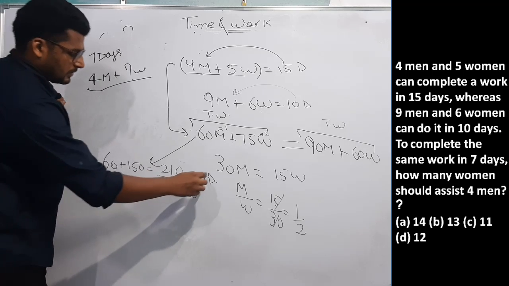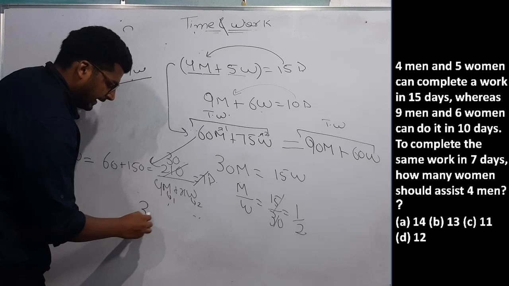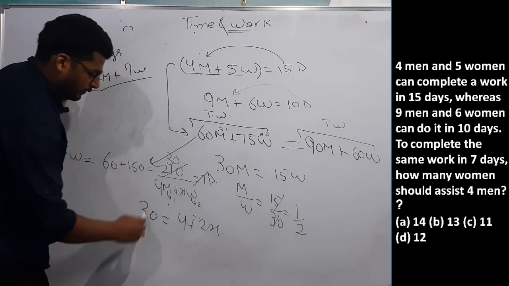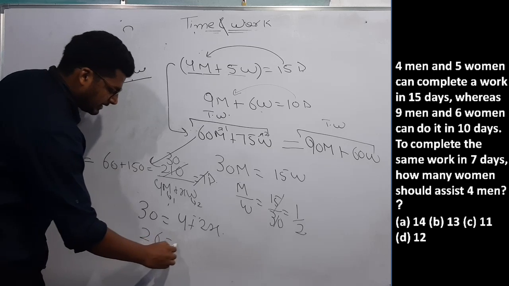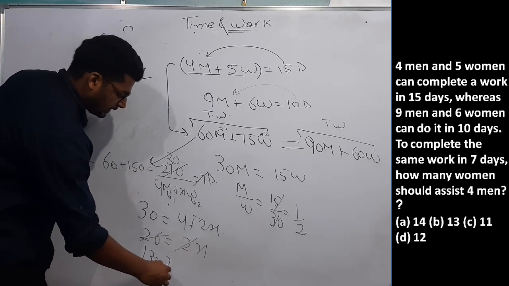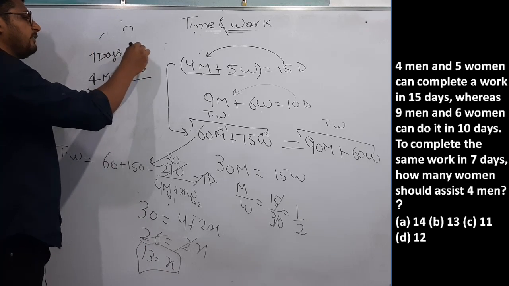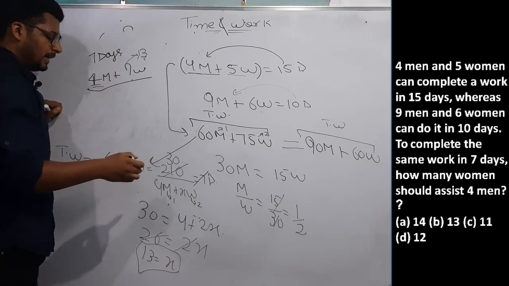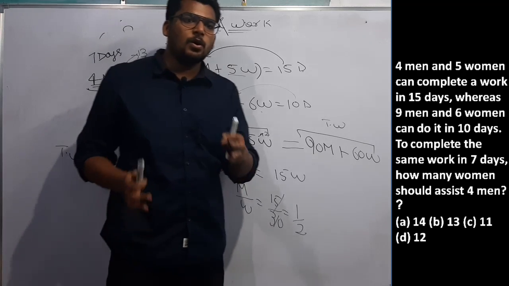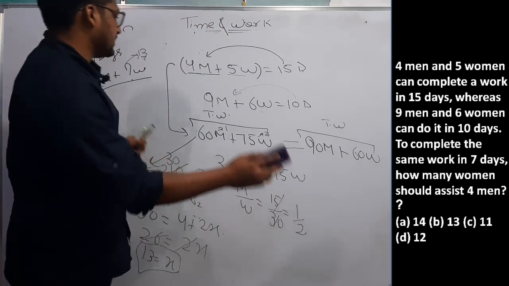If I cross multiply, this will be 30. 30 will be equal to 4 plus 2x. If I bring 4 this side, it will be 26 equal to 2x, then x will be equal to 13. That means I have to assist 13 women with 4 men to complete the total work in 7 days. That means option number B is correct. So coming on to our next question.